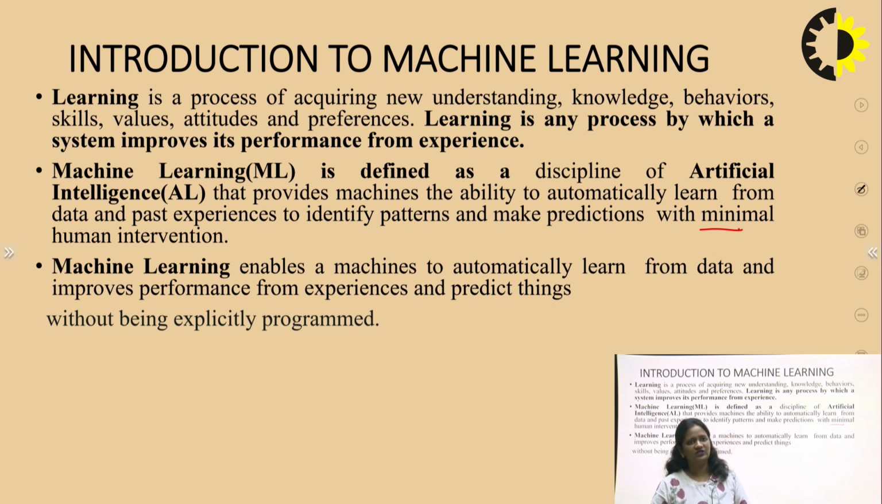Okay, so machine learning enables a machine to automatically learn from past data, or we can say past experiences, and improve the performance from experiences and predict things without being explicitly programmed.